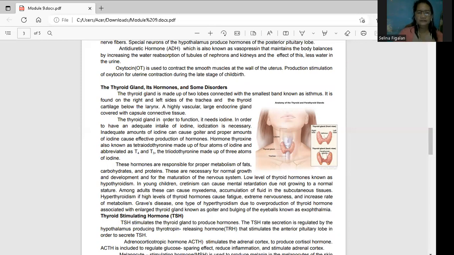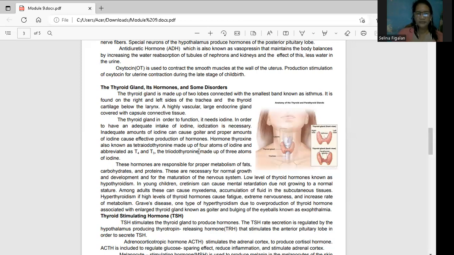Okay, the thyroid gland, in order to function, needs iodine. So in order for your thyroid gland to function, it is necessary to have iodine. That is the reason why if you lack iodine, nagmamalfunction ang thyroid gland natin. In order to have an adequate intake of iodine, iodization is necessary. So in America, especially in America, mandatory talagang gumamit ng iodized salt. Sa atin kasi may mga crack salts pang nilalabas. Nagpo-produce tayo ng mga crack salts. Pero minsan, gumagamit rin tayo ng iodized salt, which has a high level of iodine.